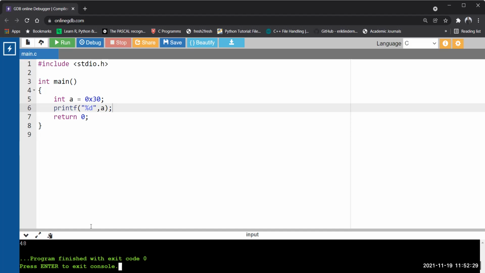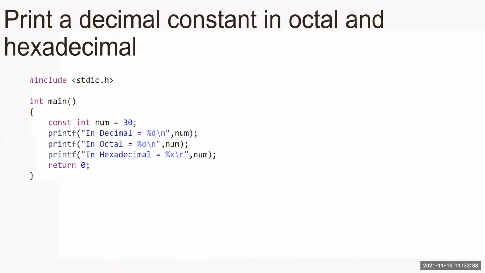Okay, so 30 is assigned as a hexadecimal, not decimal. So, sir, I want to see the value as hexadecimal. What to do? For that, we need to use a format specifier. Here you can see I've taken a read-only variable num and assigned an integer constant, its value 30, which is now decimal. In decimal we use the format specifier %d, so it will print 30. But %o is the format specifier normally used for octal, and %x is the format specifier we use to print a decimal value in hexadecimal.